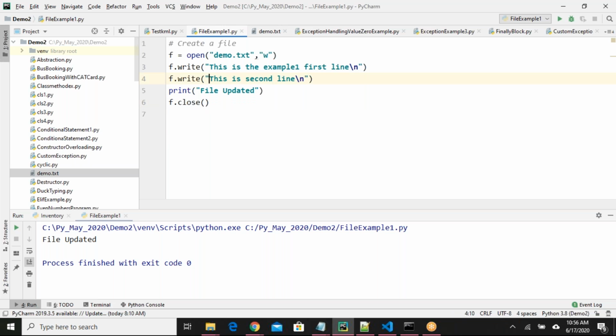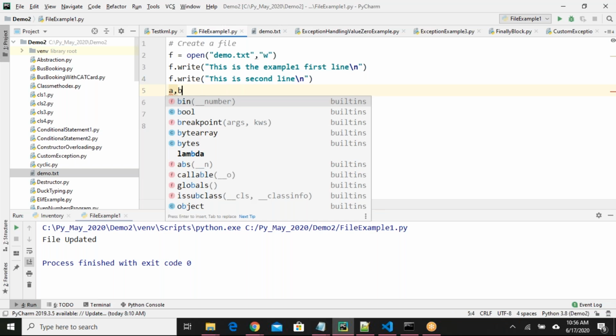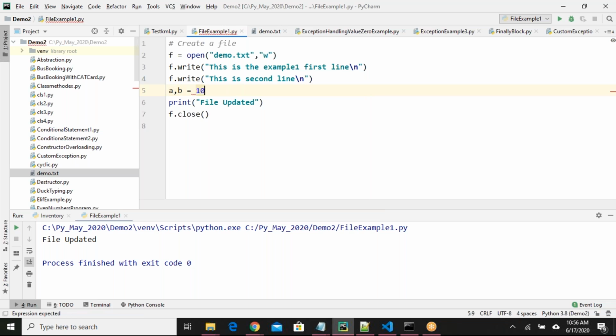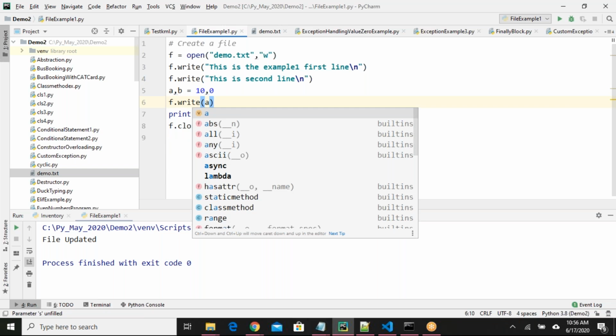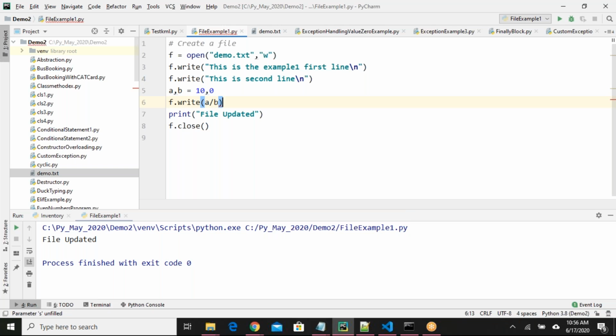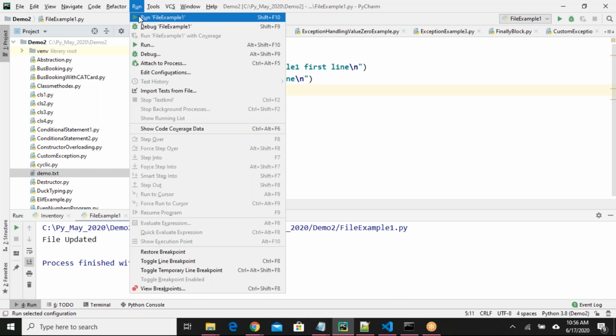For example, here I'm performing some calculation. I have 2 numbers, a and b, 10 and 0. Now I'm printing a by b, or I'll say f dot write a divided by b, whatever the output is. Say if I give 10 comma 10, what happens?